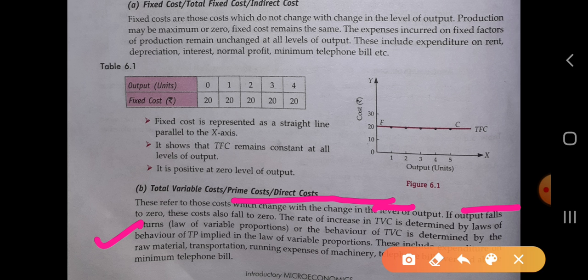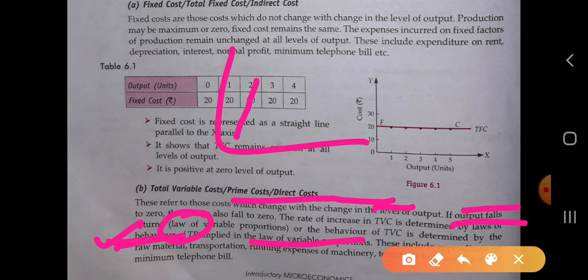Okay, so the behavior of TVC is also determined by the behavior of TP. What is the behavior of TVC? It totally depends upon the total product in the law of variable proportion, which we have already studied: initially it increases at an increasing rate, then it increases at a diminishing rate, it becomes maximum and constant, and after that it declines. So TVC also depends upon the TP of the law of variable proportion.